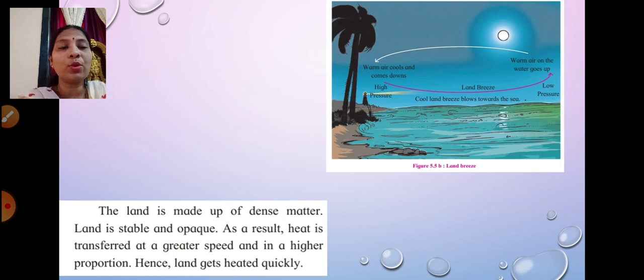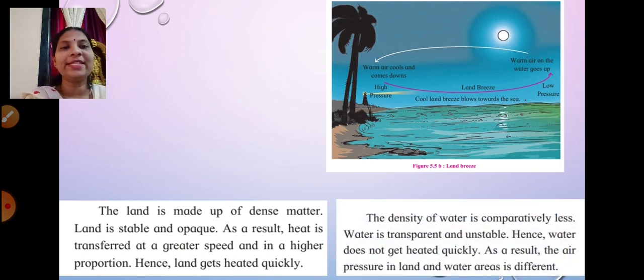Now what about water? The density of water is comparatively less as compared to land, and water is transparent and unstable. Yes, because water keeps on flowing. You can see the rivers or the sea, they keep on flowing, isn't it? It's not stagnant, it's not stationary. So they are transparent and unstable. Hence water does not get heated quickly.